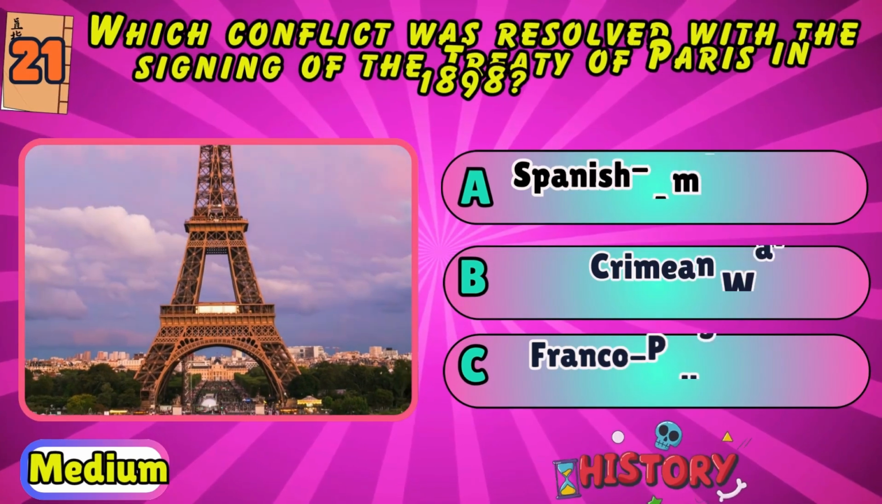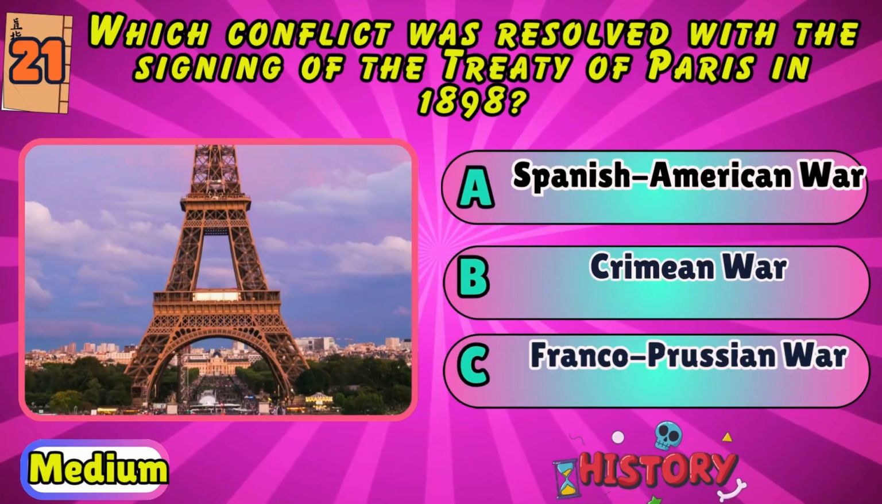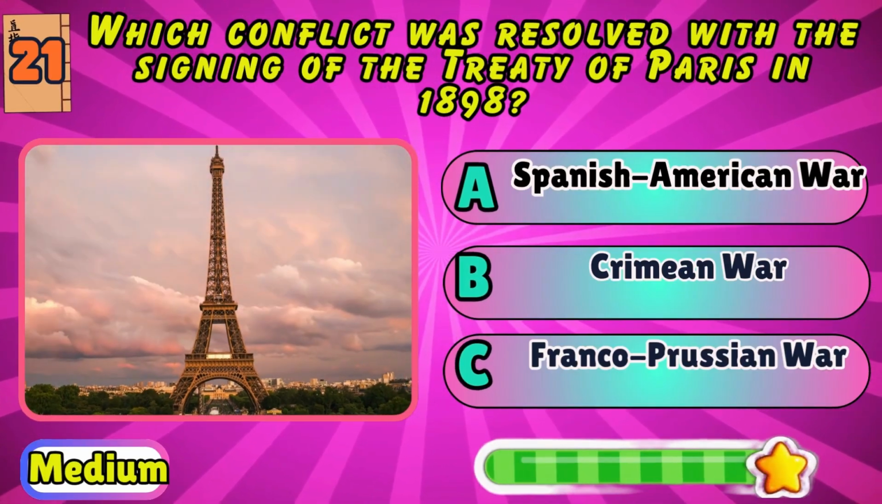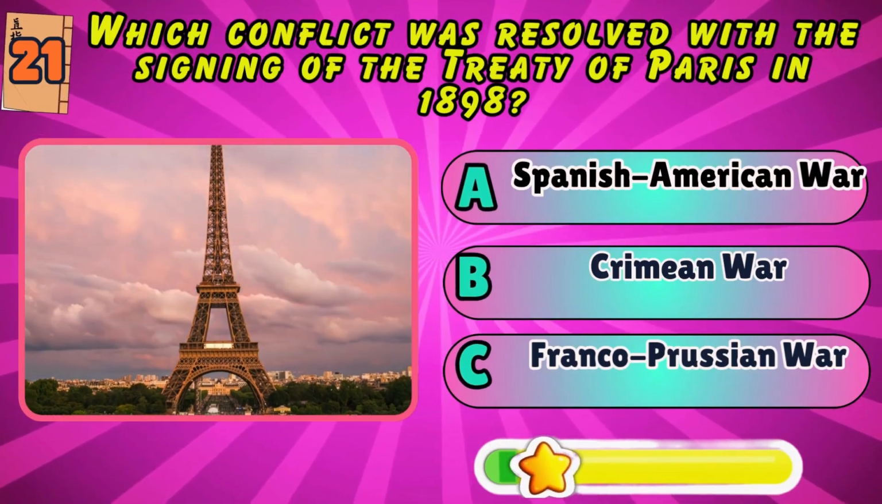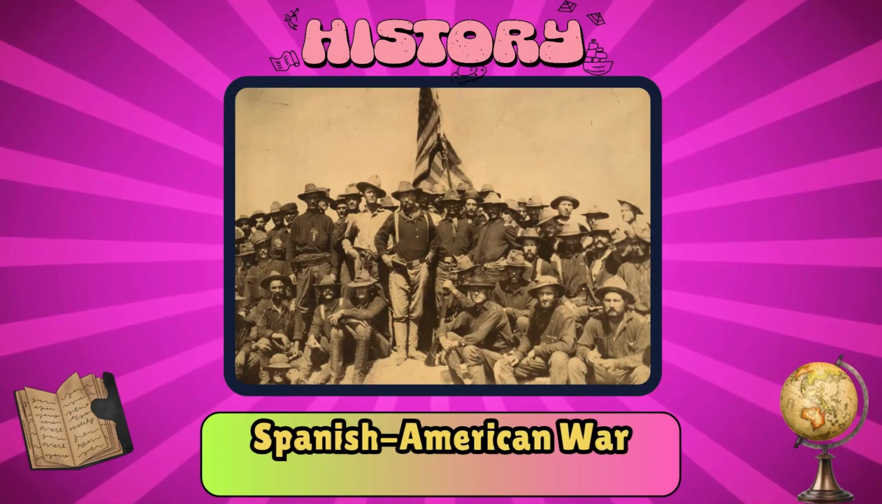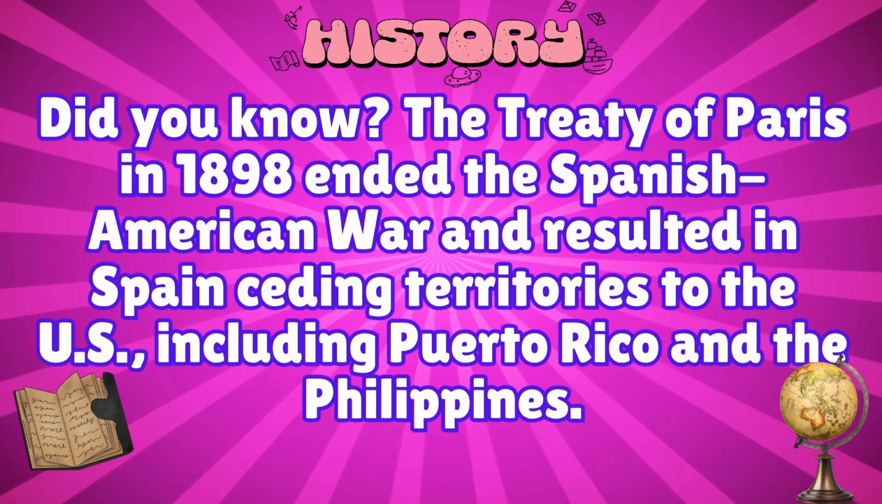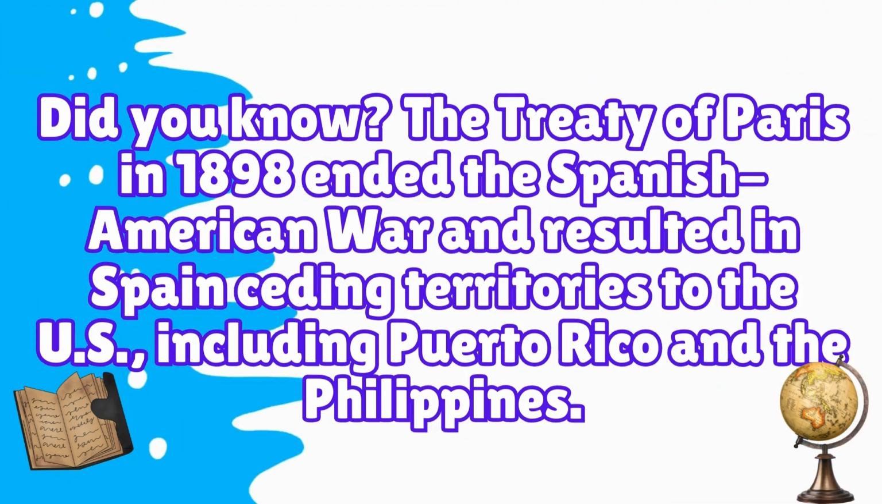Which conflict was resolved with the signing of the Treaty of Paris in 1898? Spanish-American War, Crimean War, or Franco-Prussian War? Spanish-American War. Did you know? The Treaty of Paris in 1898 ended the Spanish-American War and resulted in Spain ceding territories to the U.S., including Puerto Rico and the Philippines.